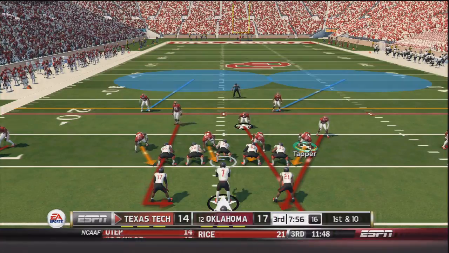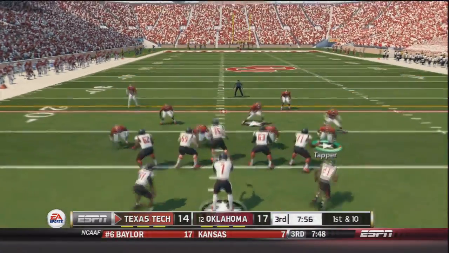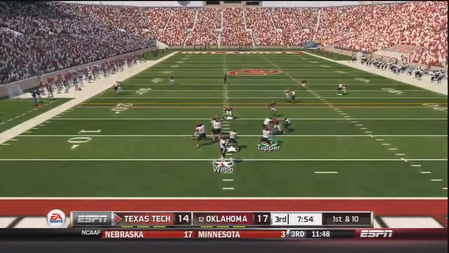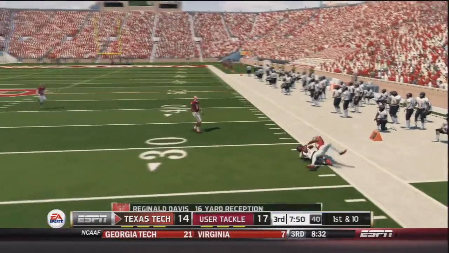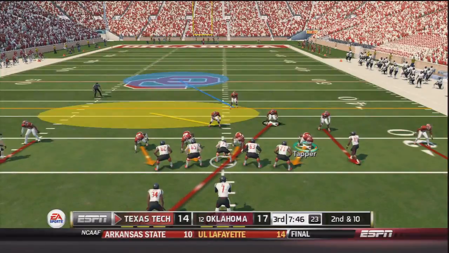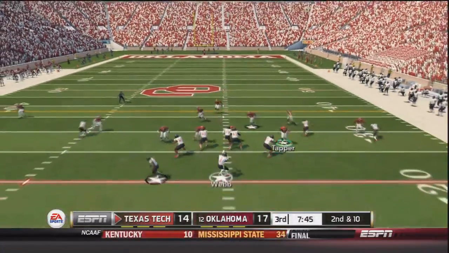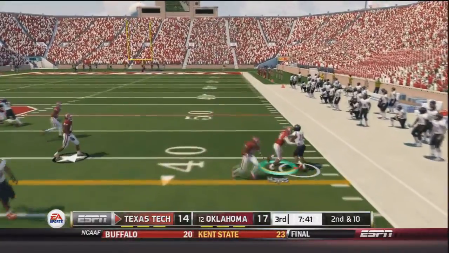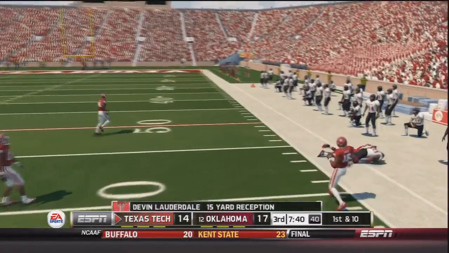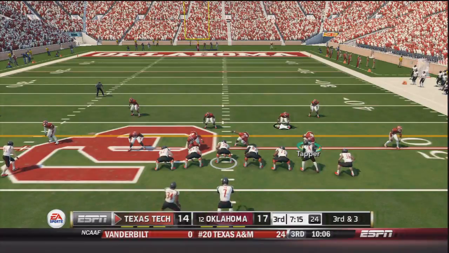and we'll see how they do next half. Texas Tech gets the ball first to start this half, and on 1st and 10, it's going to be a play action. Webb sits in the pocket, throws, and that's going to be caught by Davis. It looked like maybe Zach Sanchez went for the pick, but just didn't jump in time. On 2nd and 10, Webb in shotgun now. He throws, caught by Lauderdale, and he is forced out of bounds. Devin Lauderdale with a 15-yard gain.